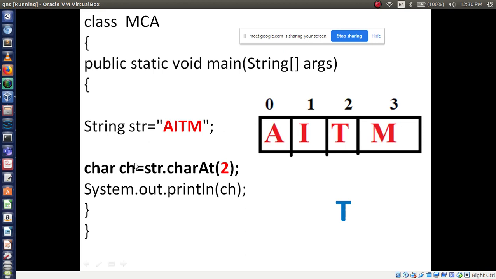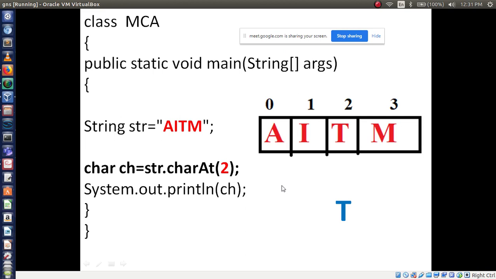Now observe this syntax. You are going to print the character, right? For that you need the char data type followed by a variable name. You can give any name here, I have given ch. Then equal to, and here you have to use a method. The method you are using is charAt. To which variable do you apply it? str. What is str here? String reference variable str. str.charAt. In which position do you want to access? That is the second position. So second position means T is going to print.